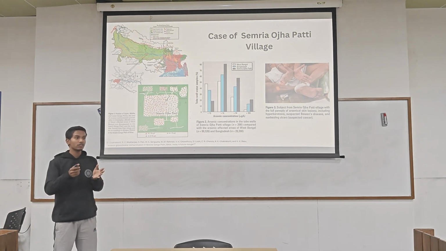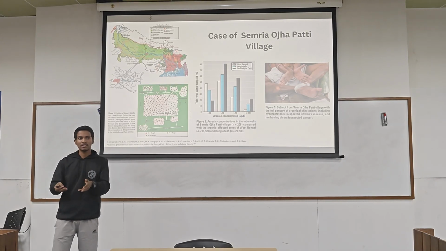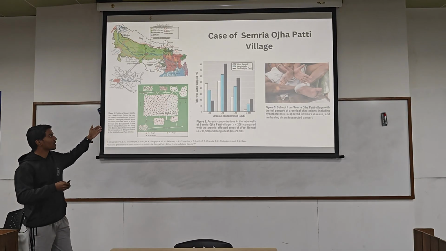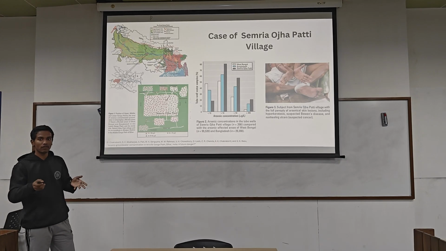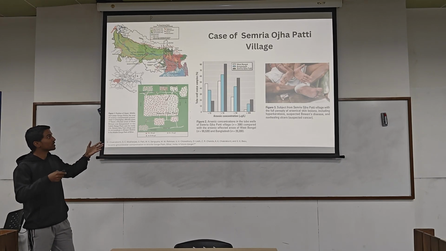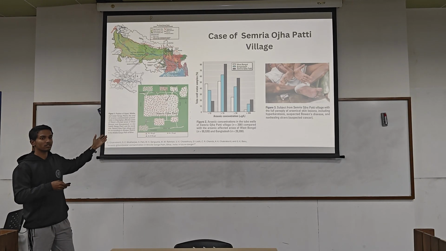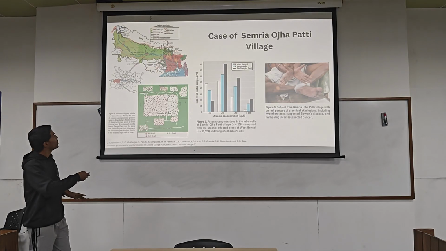And if the river through which it flows contains these types of pollutants, then there is a higher chance. So this is the major case study, because people are extracting from the shallow depths of the groundwater, that's why the concentration is so high. Why shallow? Because they are near the tributaries of the Gangetic rivers.